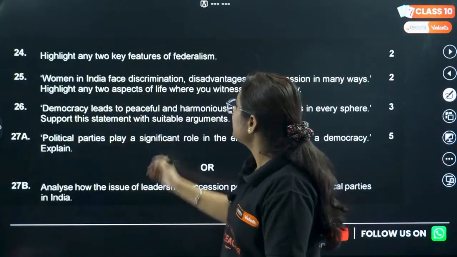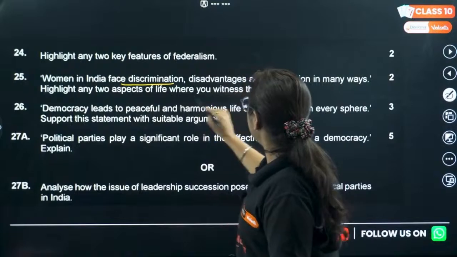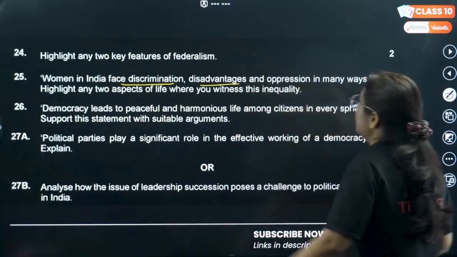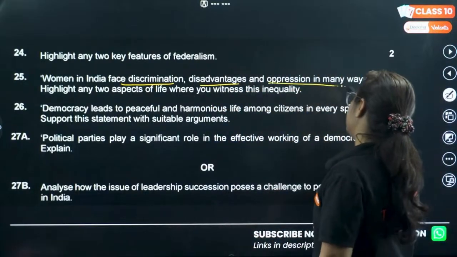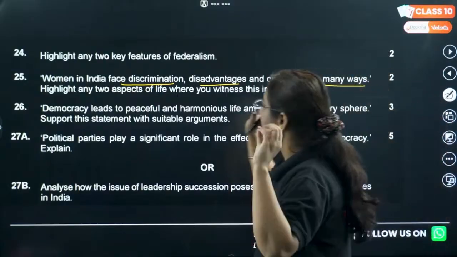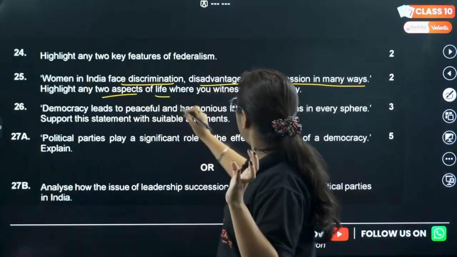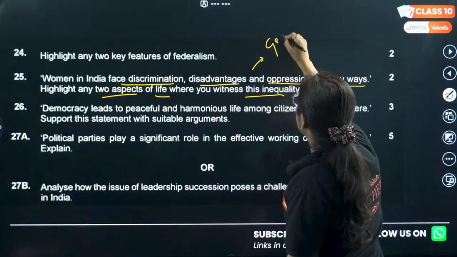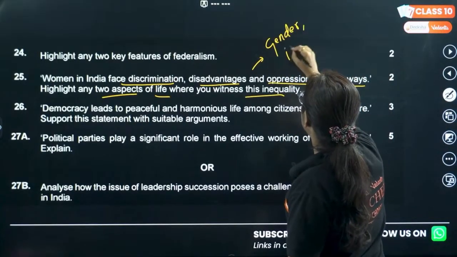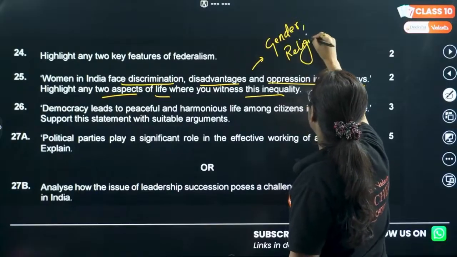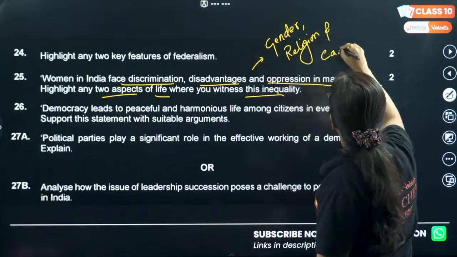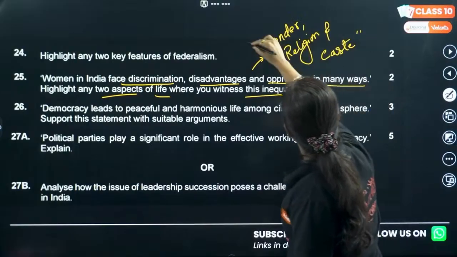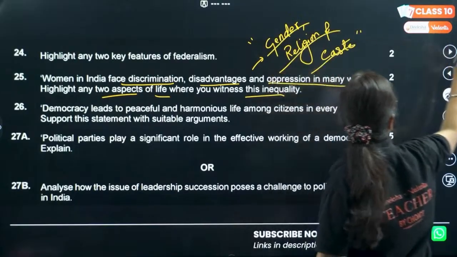Question 25. Women in India face discrimination, disadvantage and oppression in many ways. Highlight any 2 aspects of life where you witness this inequality. This is from the chapter Gender, Religion and Caste, the most interesting and most confusing chapter of SST.